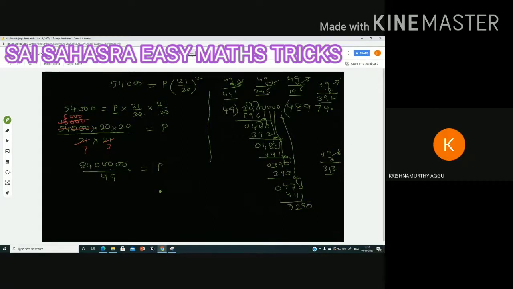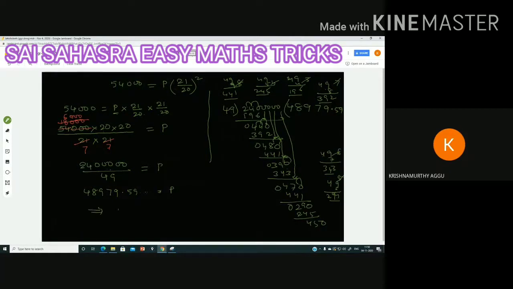290. 290 nearby numbers. 49 5 times is 245. 49 6 times is not there: 6 nines are 54, 6 fours are 24 plus 5, 29, 294. It is crossing. That is why we can take 49 5 times only. How much? 245. So 45 is the remainder. If you consider the point, 0 will come. 49 9 times is 441. So roughly we can write this number as 48979.59. After that, so many digits are there.